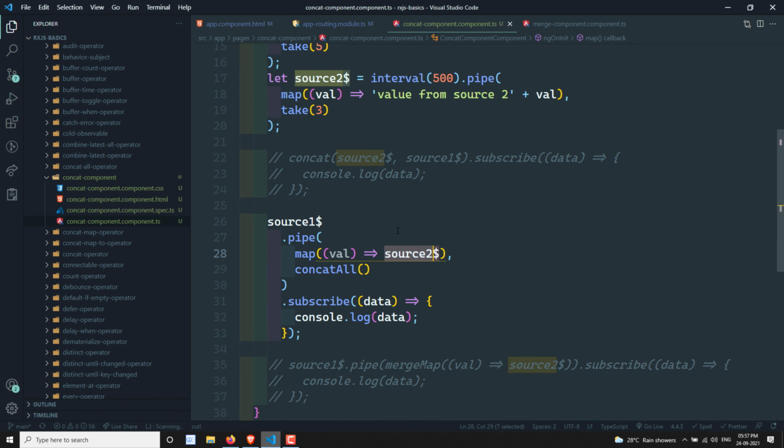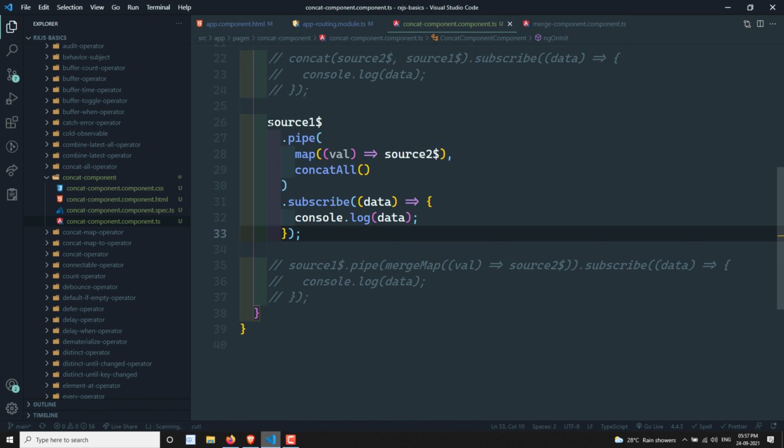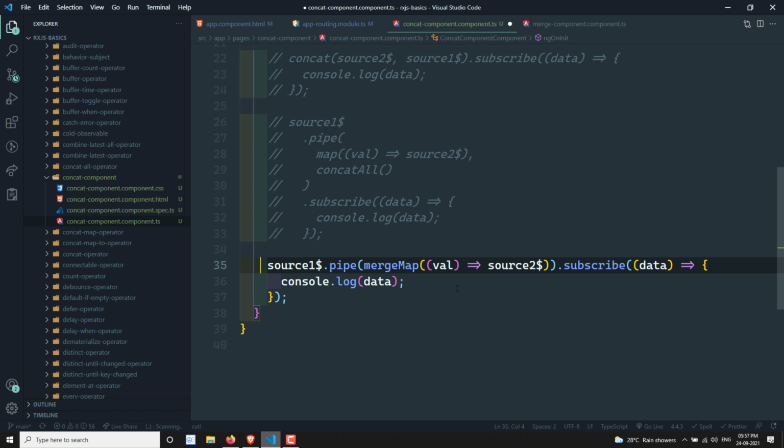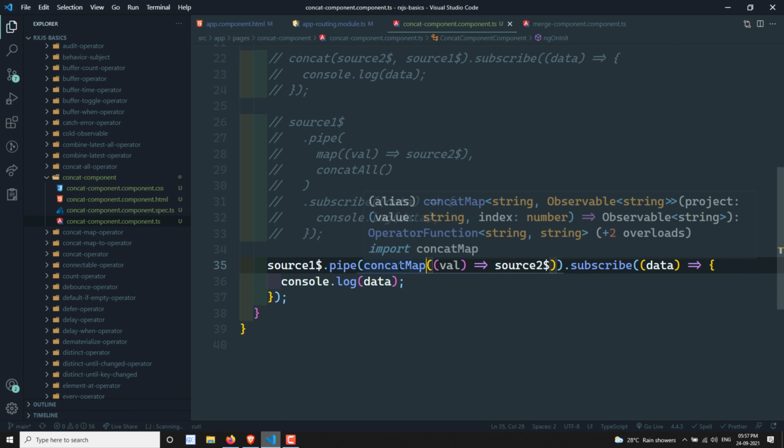Now what we will try to see is the concat map operator. So let's comment out this one. So now what will happen with this concat map operator? The same thing. What I can say is the combination of map and concat all is nothing but the concat map operator. So the output will be one and the same. So instead of using these two operators at a time, we can use this one operator.